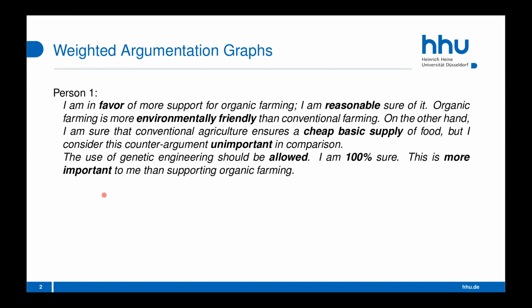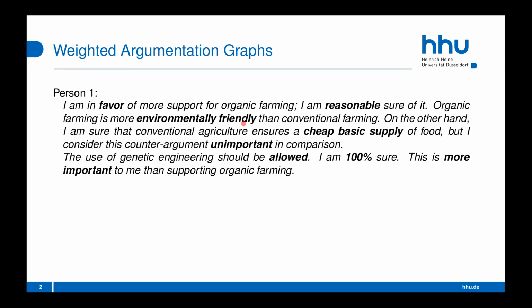So which elements do we see here? First of all, we have opinions on certain statements. For example, organic farming should get more support, or it is environmentally friendly, together with a statement how sure the person is about their opinion, which we call rating later on. Then we see arguments which are formed by composing two statements. For example, organic farming should get more support because it is environmentally friendly.